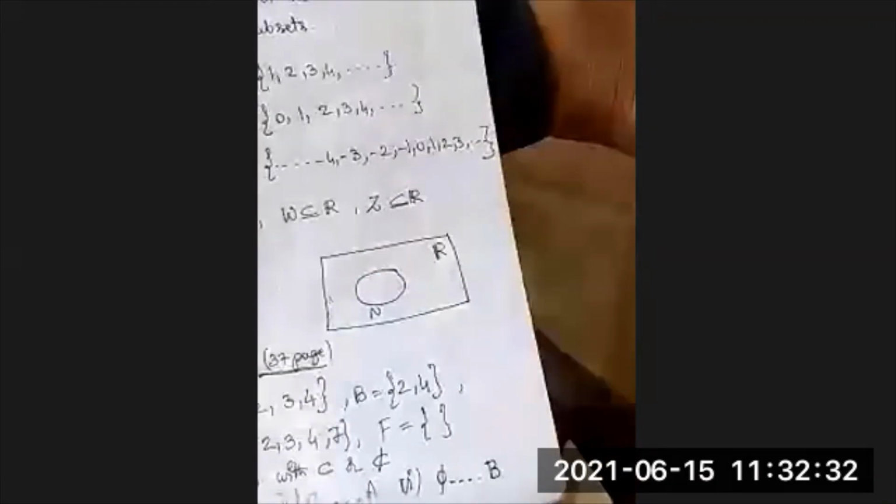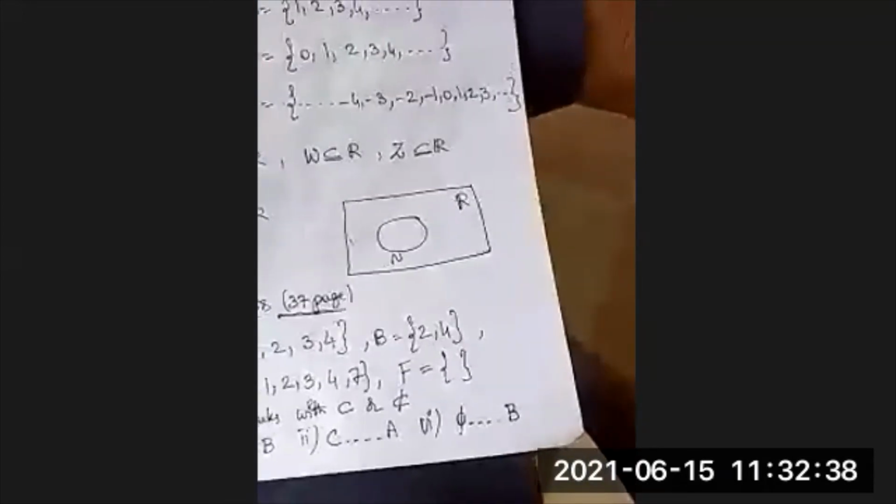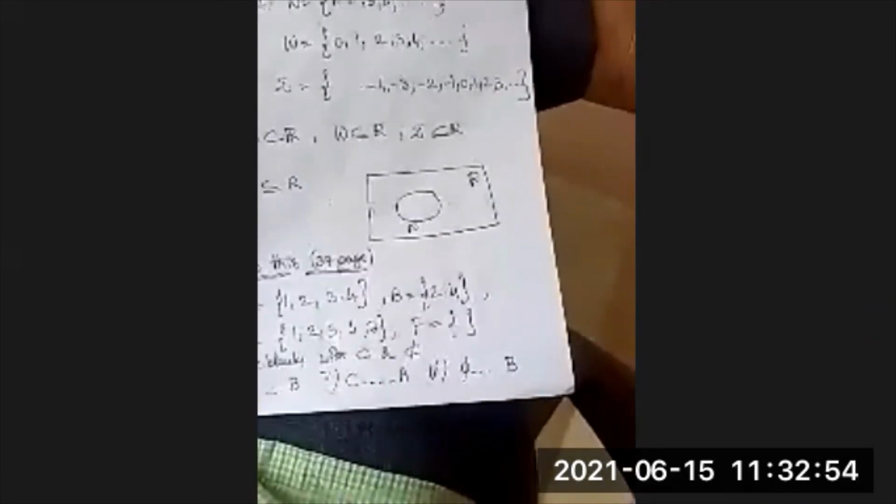Now we are going to learn about this concept by taking the examples of page 37. A is equal to 1, 2, 3, 4. B is equal to 2, 4. C is equal to 1, 2, 3, 4, 7. F is the null set, the empty set, isn't it? Fill the blanks with subset or not subset. Okay.